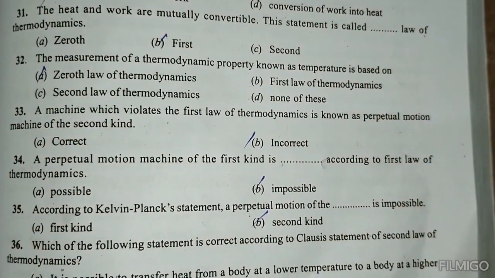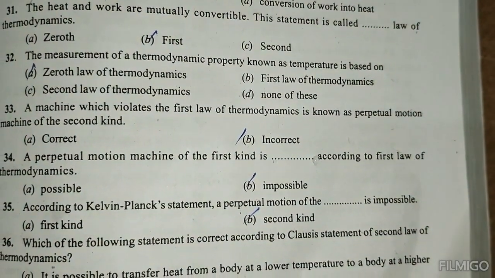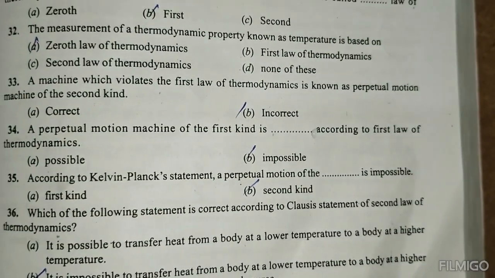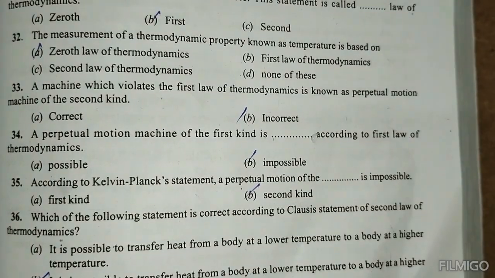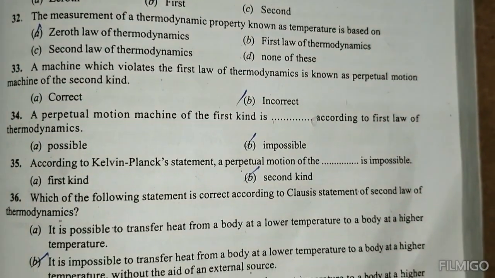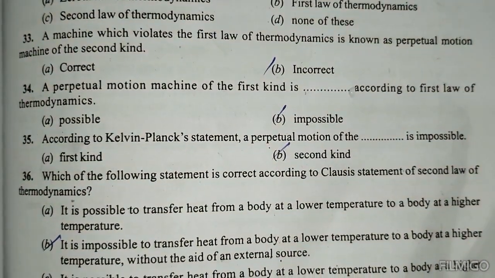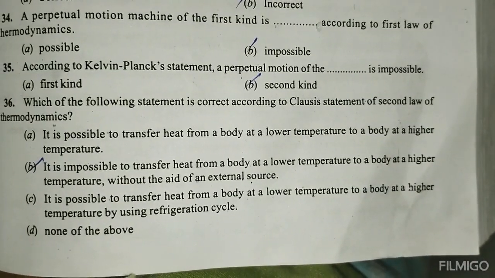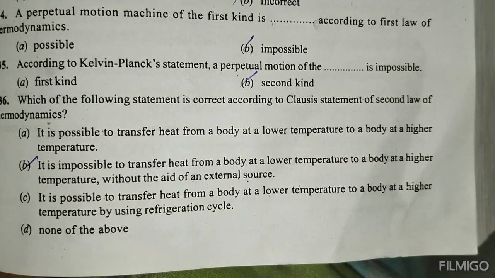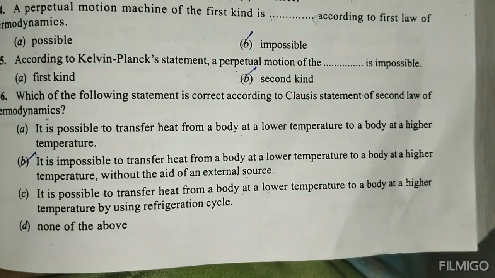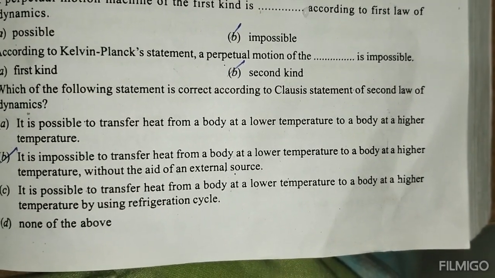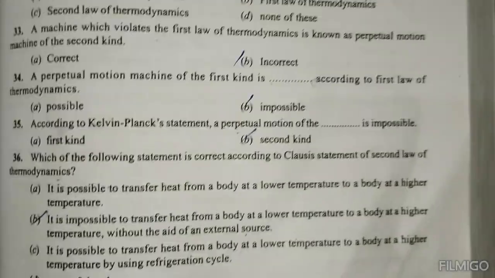A machine which violates the first law of thermodynamics is known as a perpetual motion machine of the first kind. A perpetual motion machine of the first kind is impossible according to the first law of thermodynamics. According to Kelvin Planck's statement, the perpetual motion machine of the second kind is impossible. Which of the following statements is correct according to Clausius statement of the second law of thermodynamics? It is impossible to transfer heat from a body at lower temperature to a body at higher temperature without the aid of any external source.